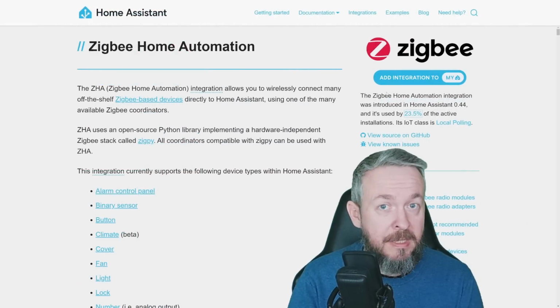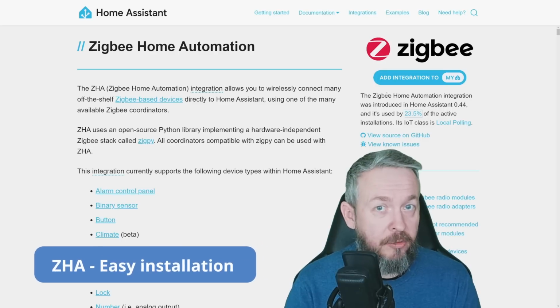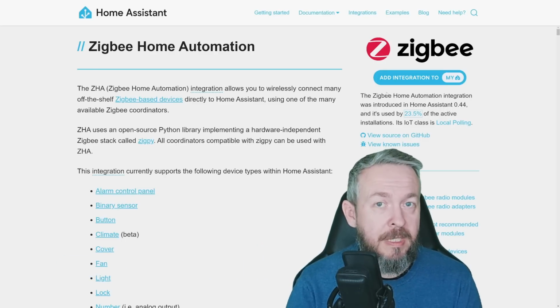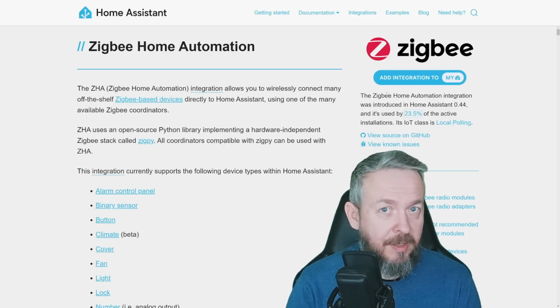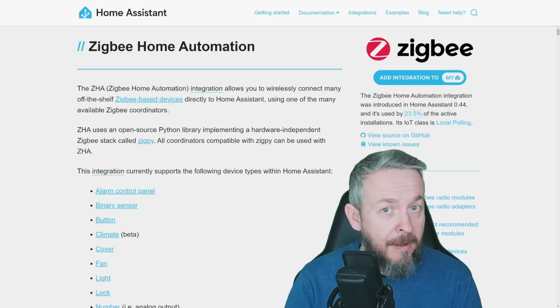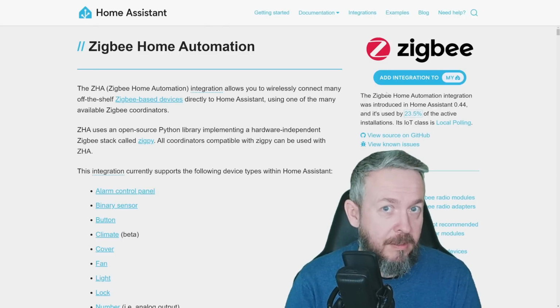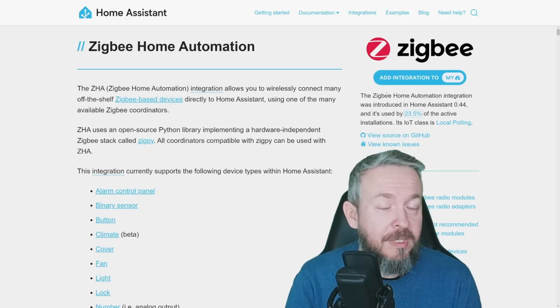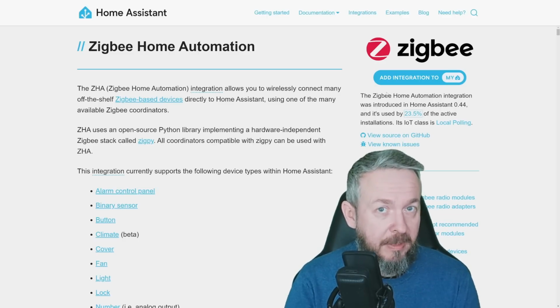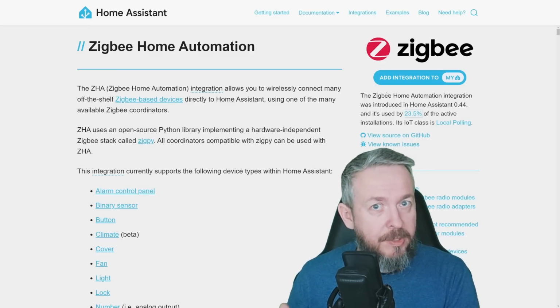So as I mentioned, ZHA has one big advantage. If you install your Home Assistant in Docker, you will already have a working ZHA integration inside your setup. You only need some kind of a coordinator to plug in or make available on the network where the Docker is, and you are good to go. Same goes if you are using Home Assistant OS, because Home Assistant OS actually is Docker inside the Docker inside the Docker, so this integration is available out of the box there. If you're just starting, ZHA definitely may be the best route for you.